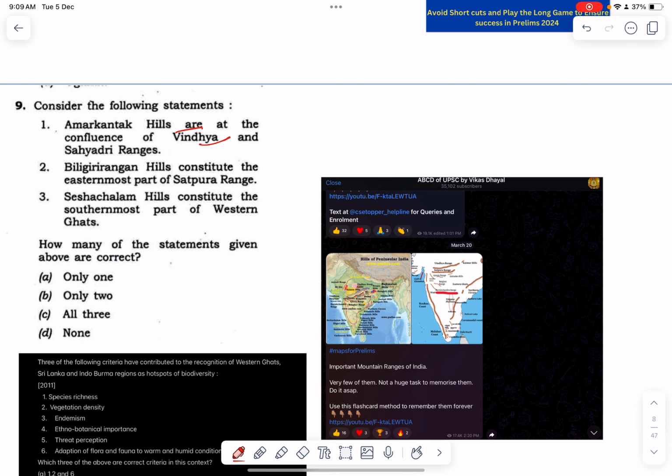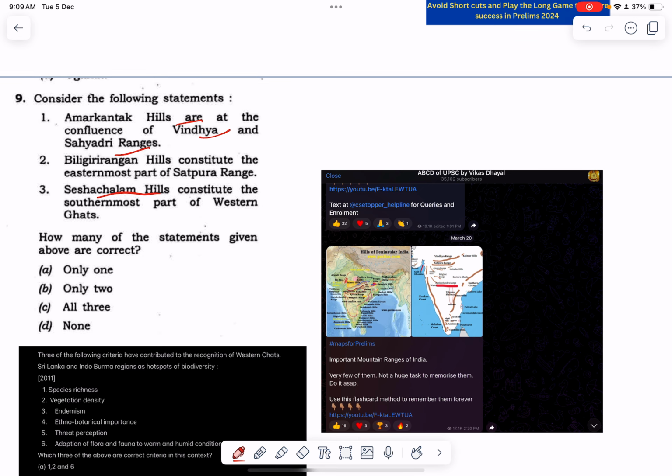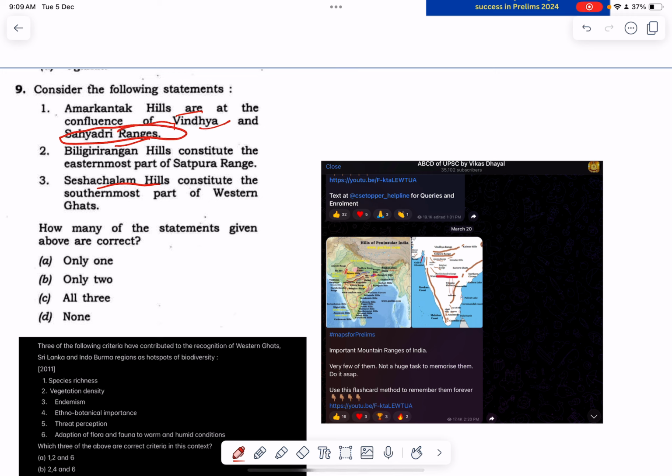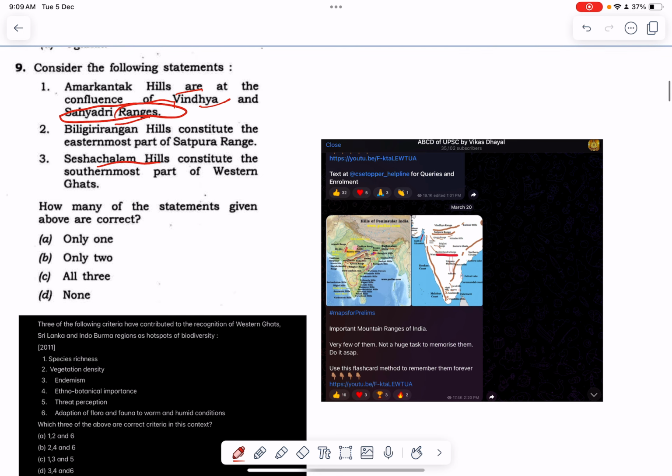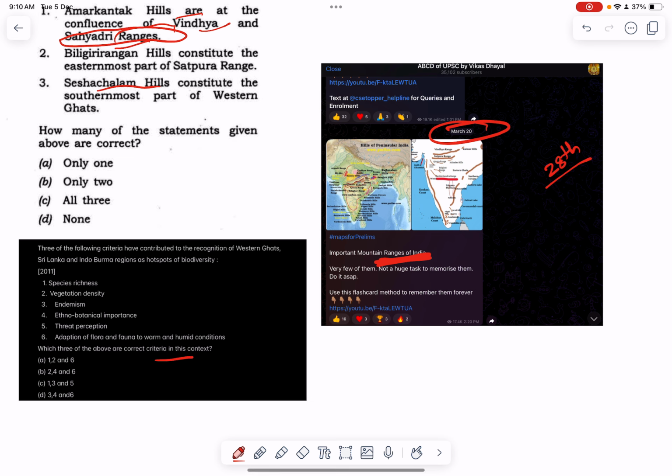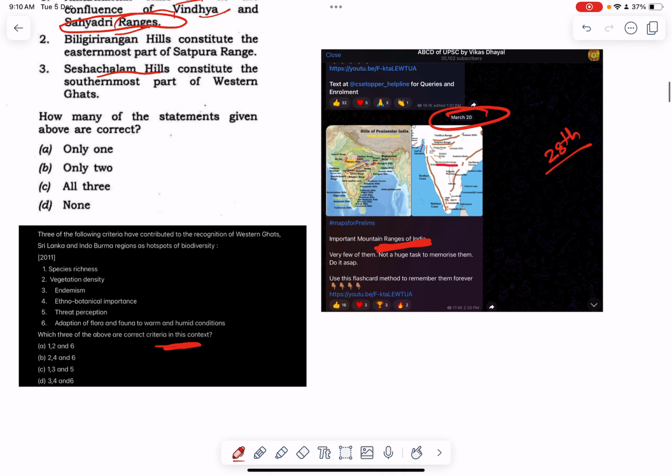Amarkantak Hills, Vindhya, Sahyadri Range, Sheshachalam Hills. Sahyadri Range, see, this is one important theme where UPSC, every other year, is going to give you questions. These questions are going to be a little indirect, but still, if you understand this theme... I had shared it on March 20th. The paper was on, I think, 28th of May. I shared that these are important hill ranges that you should know. Had you gone through this, or had you understood this theme based on the analysis of the PYQ, you could have marked this question correct.